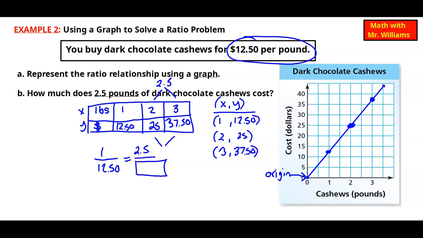So we're looking for what times 1 is 2.5, which is 2.5. And so 12.50 times 2.5 will give us our answer of $31.25. If we come over to our graph, would that line up where 2.5 would be? So we go over where 2.5 pounds is, and we mark our way all the way up. And you can see it's just past the 30. So is it reasonable that that is 31.25? It is. So our answer of $31.25 for 2.5 pounds of chocolate makes sense.